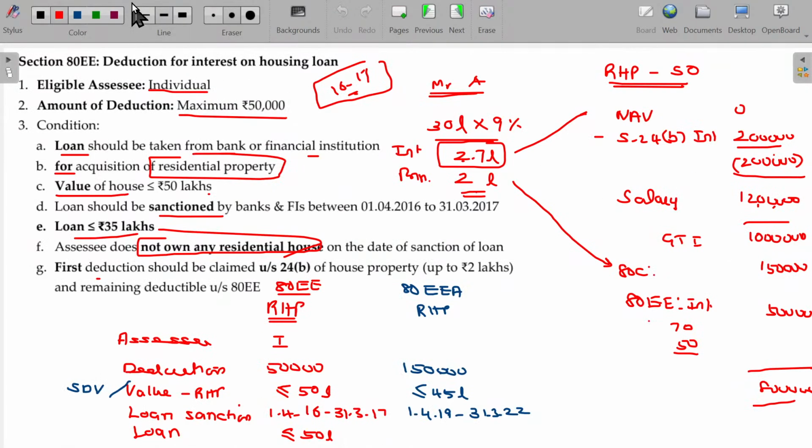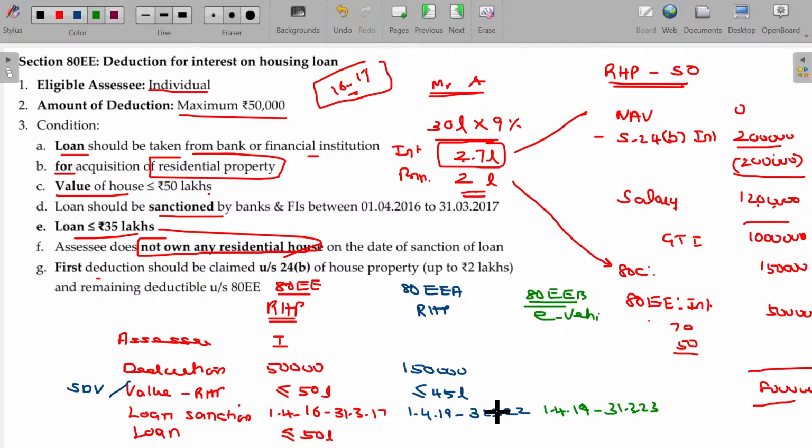Now let's move on to one more thing. 80EEB is for e-vehicle. In case of e-vehicle, the period of sanctioning is similar to this one, 1/4/19, but one year later also, 31/3/23.